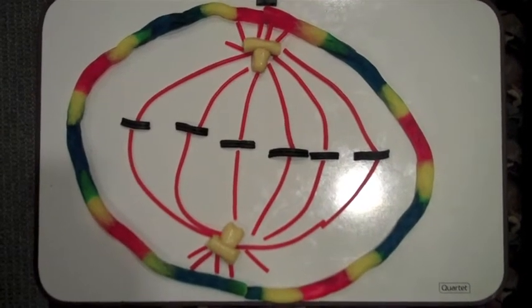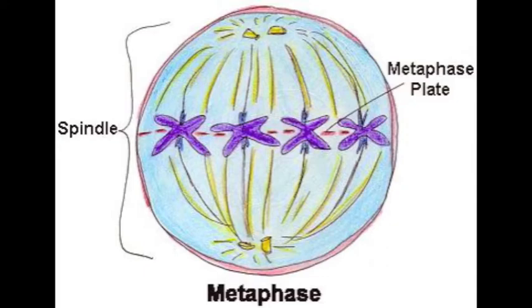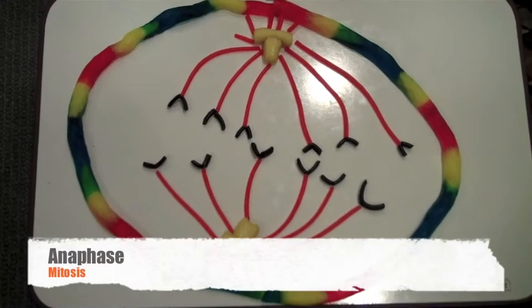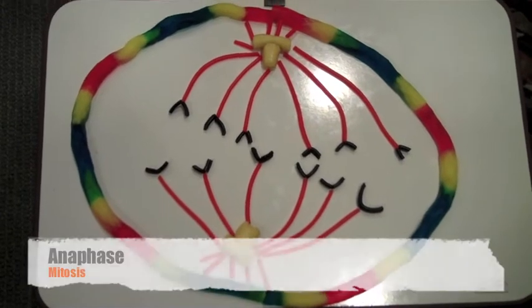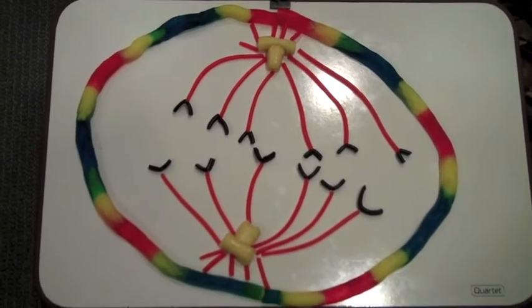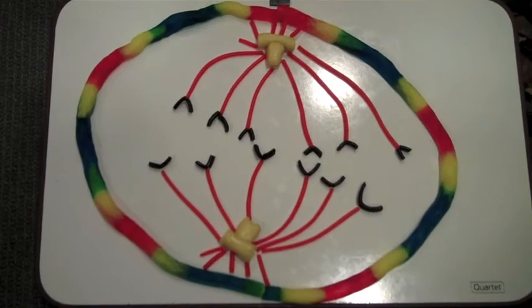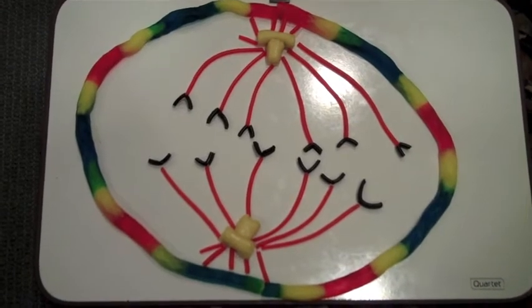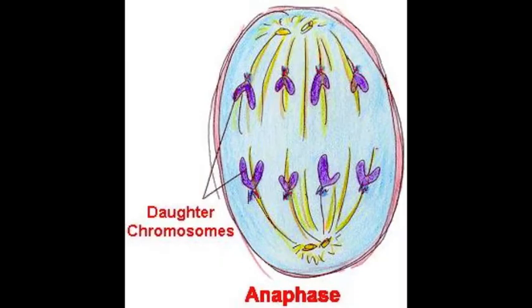Metaphase is the longest stage of mitosis, often lasting about 20 minutes out of the 1 to 2 hour period that the total mitotic stage occurs. Anaphase is the shortest stage of mitosis, lasting only several minutes. The two sister chromatids of each pair part, and each chromatid becomes a full chromosome. The two liberated daughter chromosomes begin moving towards opposite ends of the cell as their kinetochore microtubules shorten.